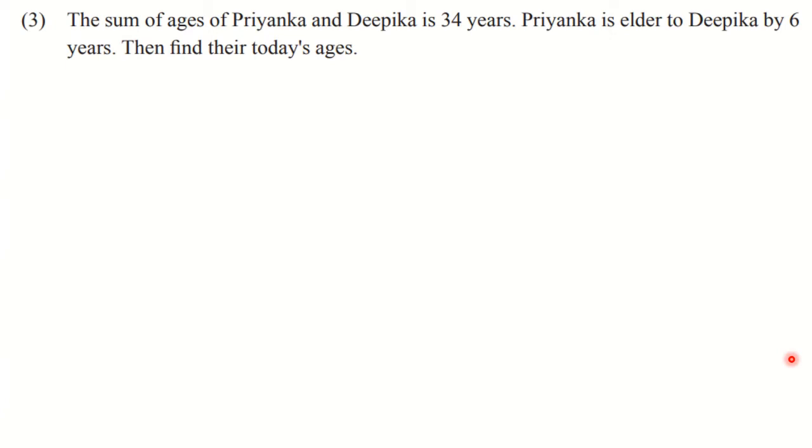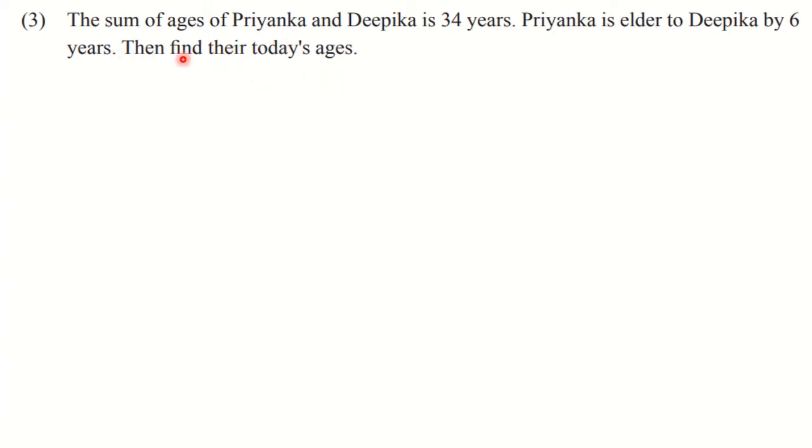We have completed 2 questions. Now we are moving towards the third question. The third question is, the sum of ages of Priyanka and Deepika is 34 years. Priyanka is older to Deepika by 6 years. Then find their today's ages.